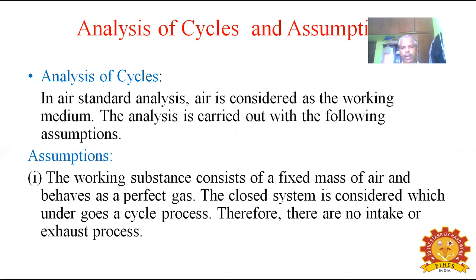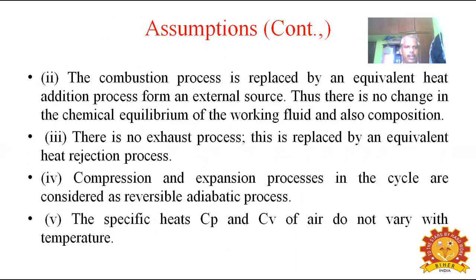Therefore, there are no intake or exhaust processes. Second assumption: the combustion process is replaced by an equivalent heat addition process from an external source. Thus, there is no change in the chemical equilibrium of the working fluid and also its composition.